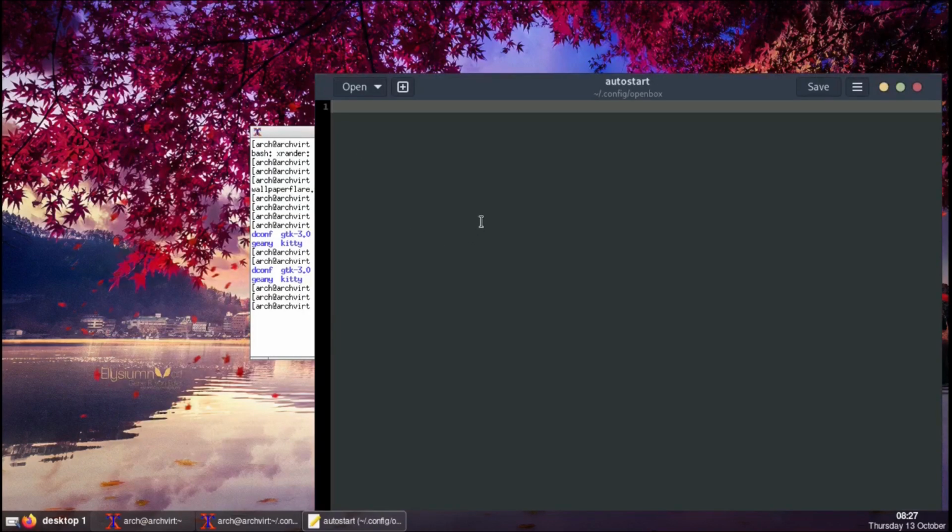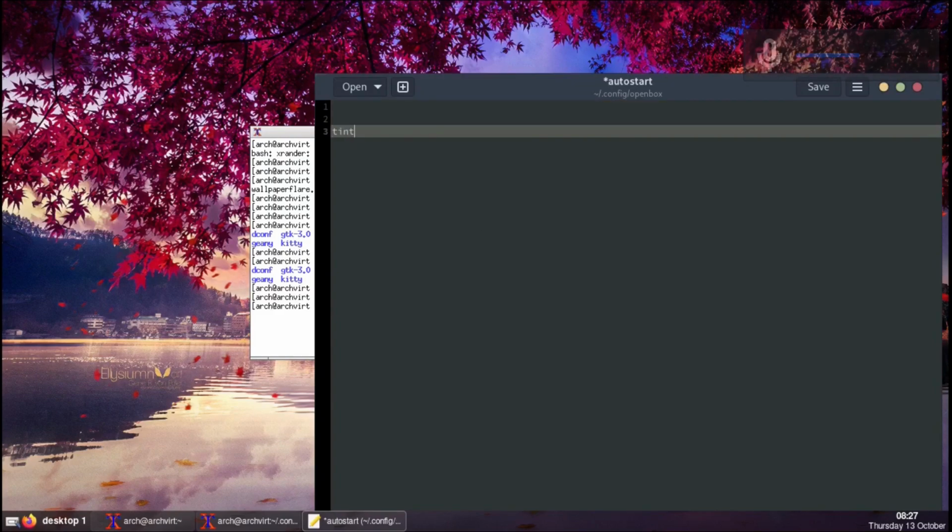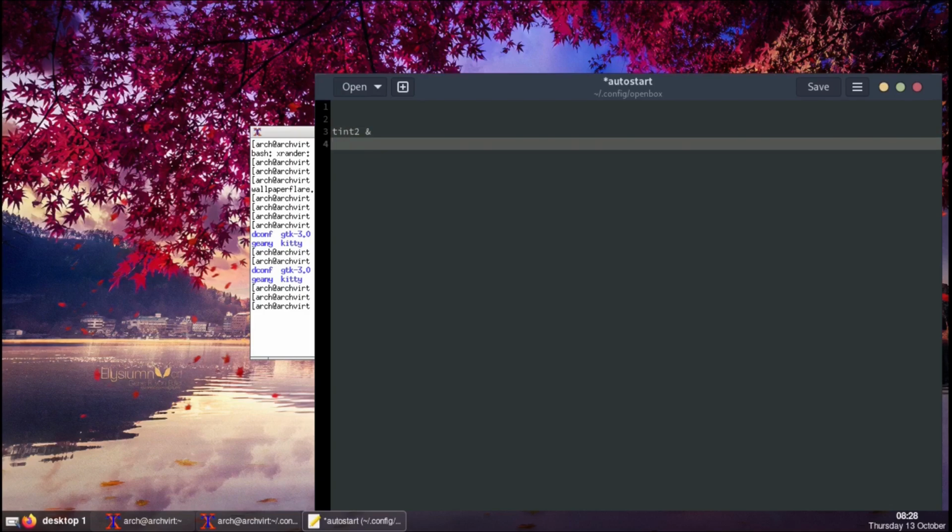Now first we need to autostart tint2 and give it an ampersand so that it executes on startup. Next, which is xrandr, which will set up my screen resolution. You guys don't have to do it if you are doing it on bare metal. Dash S and give it my screen resolution.